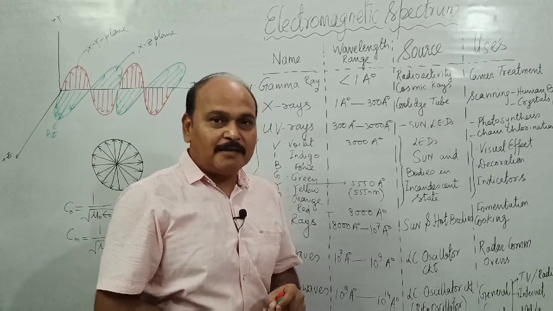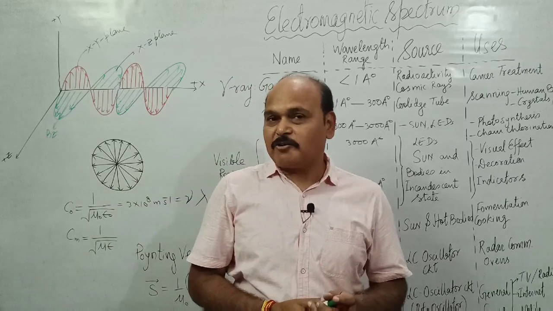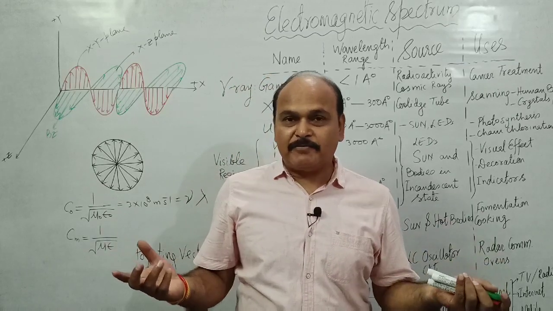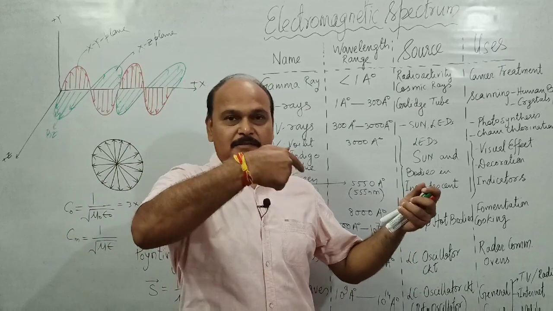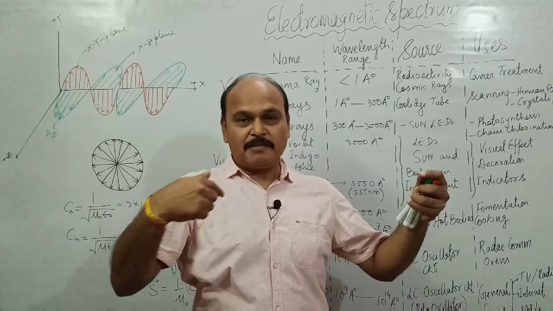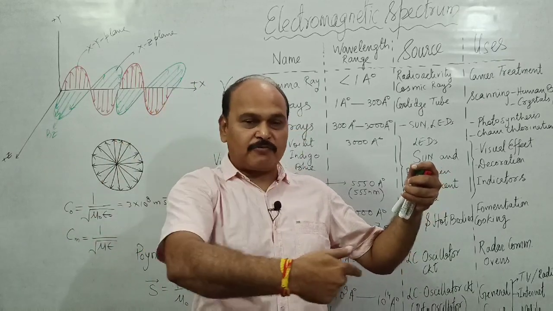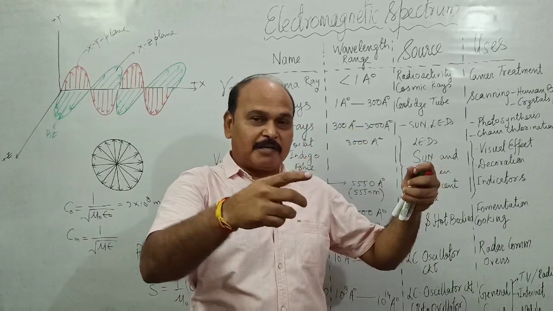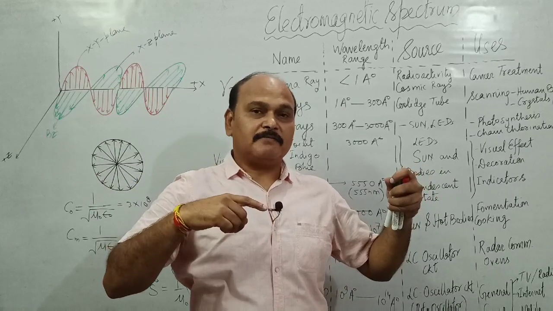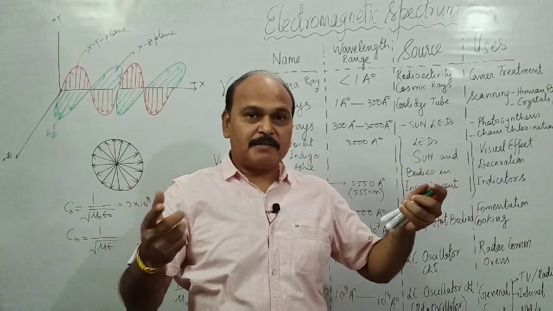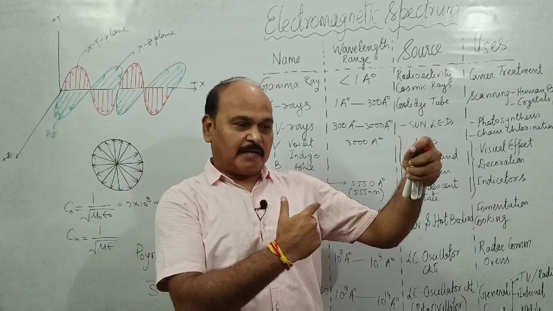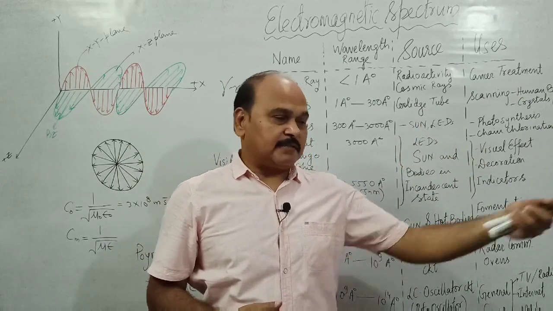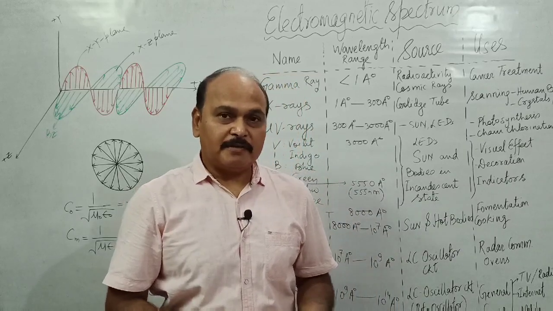We have also studied a still photograph of electromagnetic wave. At any instant, let us say electric field vectors are where? Along the y-axis. So when they vibrate along the y-axis, they form their loop in the xy plane. At the same instant, the magnetic field vector would be, say, along the z-axis, which is perpendicular to the y-axis. So the loop of magnetic field vector would be formed like this in the xz plane. And of course, the x-axis is the direction of propagation of wave. That can also be seen.